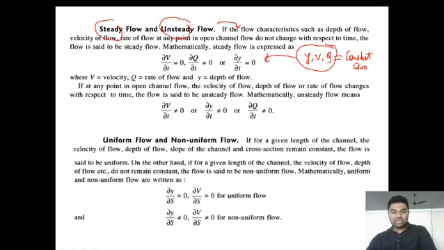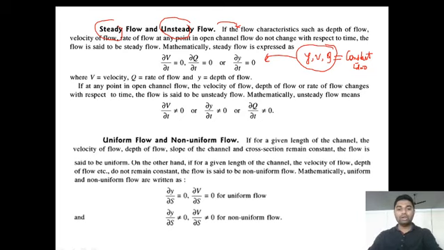Mathematically, for uniform flow, dou y by dou s is equal to 0 and dou v by dou s is equal to 0, for a given length of the channel. For non-uniform flow, dou y by dou s is not equal to 0 and dou v by dou s is not equal to 0.